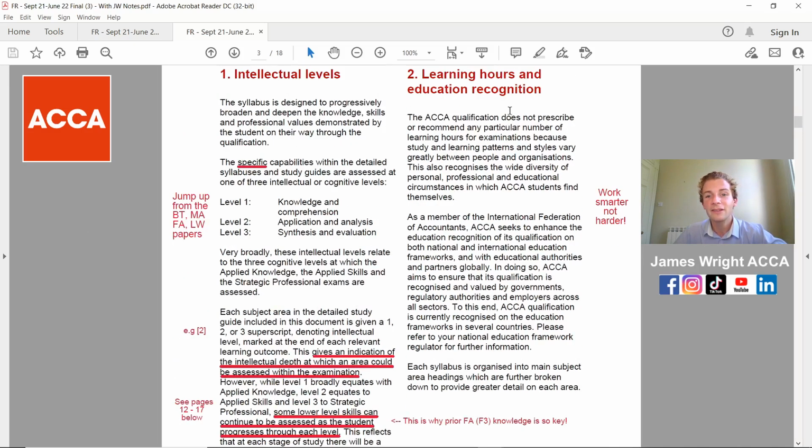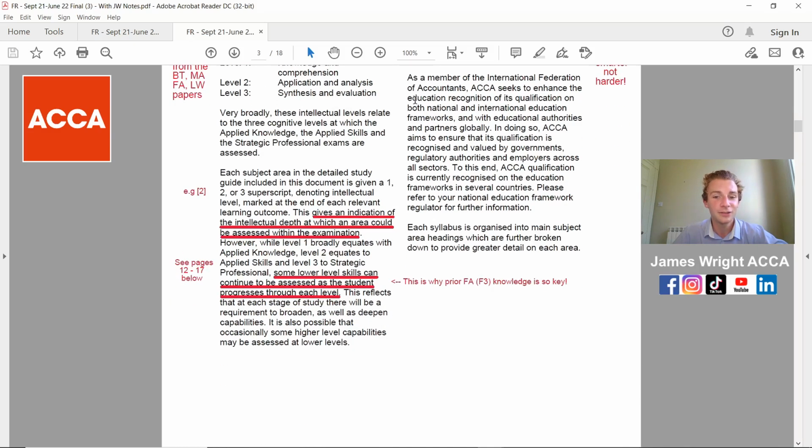There are lots of areas about learning hours and education recognition. I always get asked, how long will it take for me to actually study for financial reporting to be competent before the exam? I'd say a minimum of 3 months. It's a really tricky subject. Plus, you need to have a good core understanding before your SBR exam, which the knowledge leads on to.